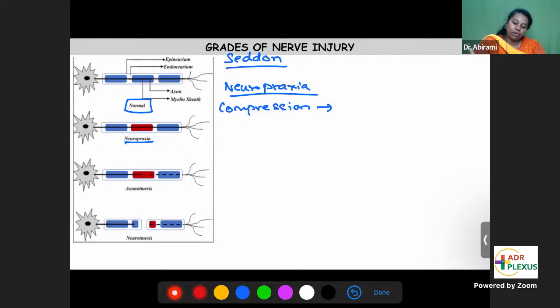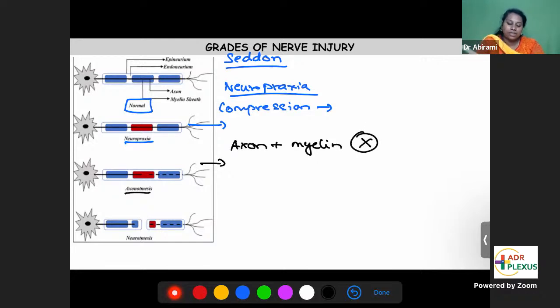Axonotmesis is the next form of injury. Otmesis means cut. Axonotmesis means the axon, along with the myelin sheath, is cut. See, the black line in the center is the axon.